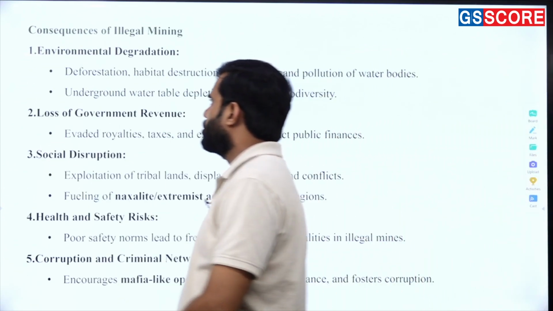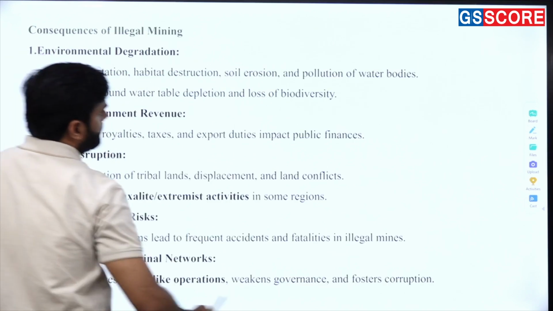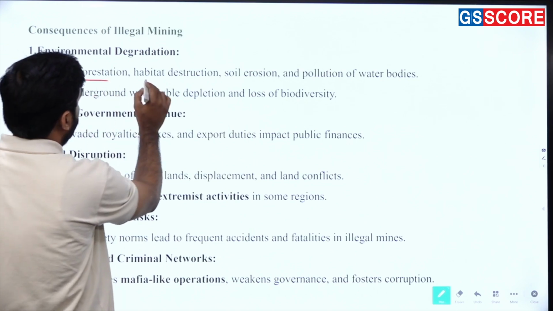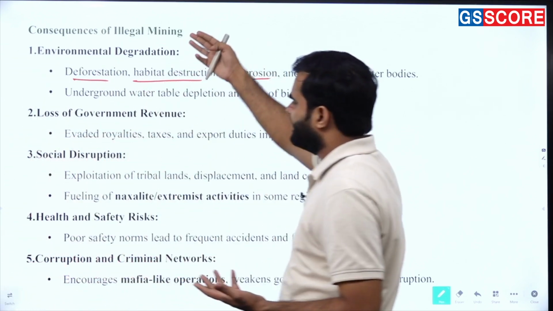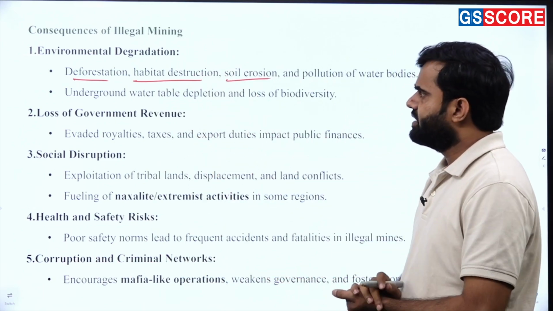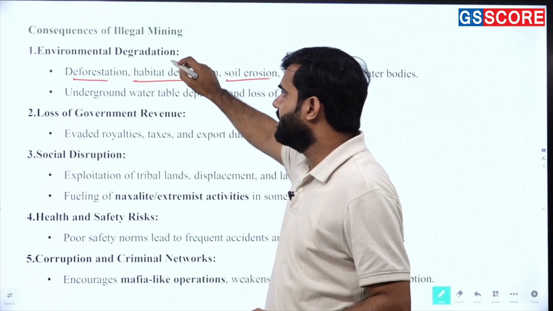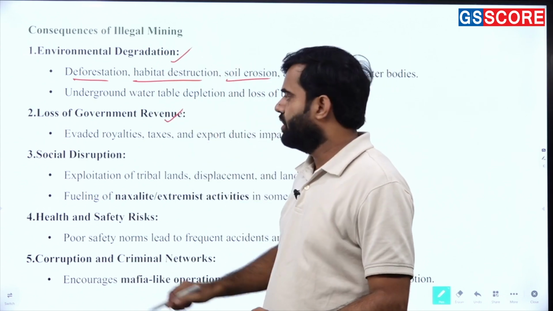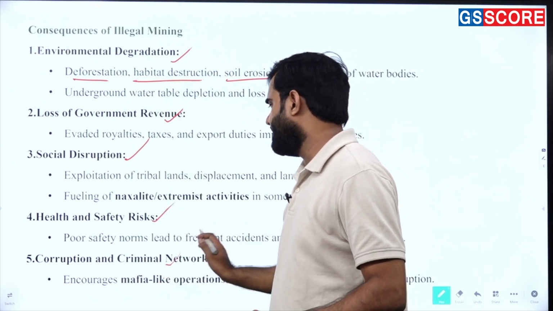Next one, consequences of illegal mining. Environmental degradation: deforestation, habitat destruction, soil erosion and pollution of water bodies. You know that I selected some important consequences over there. The first and the most important consequence is environmental degradation, then loss of government revenue, social disruption, health and safety risk, corruption and criminal networks.